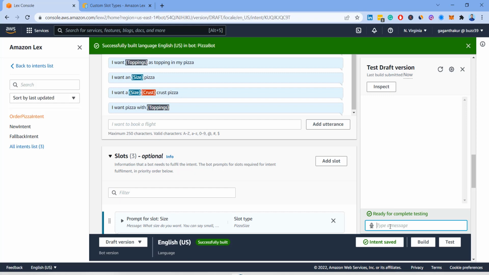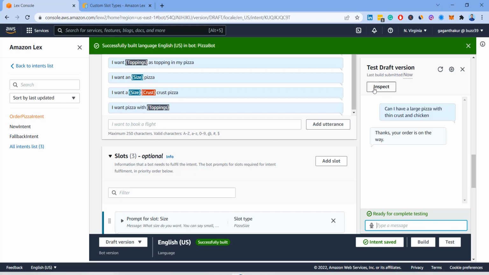We'll say, can I have a pizza with thin crust? Can I have a small, or let's say, can I have a large pizza with thin crust and chicken? Okay, now let's see what happens.